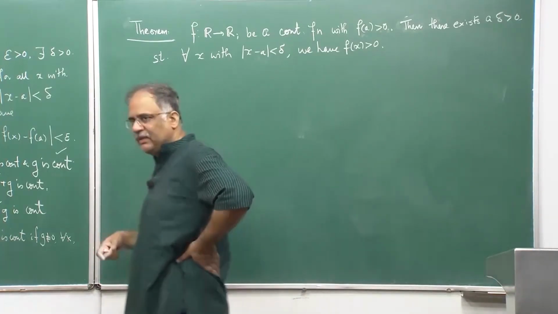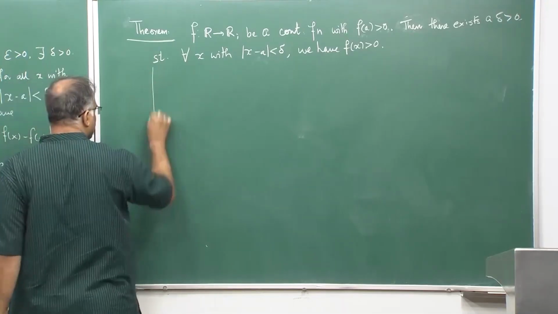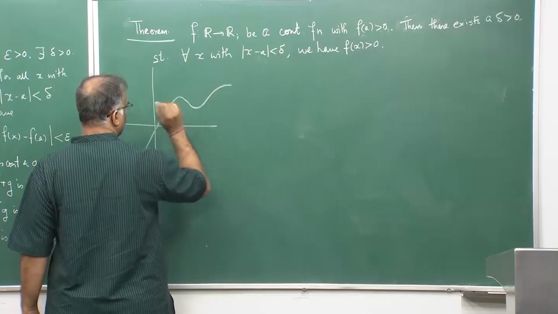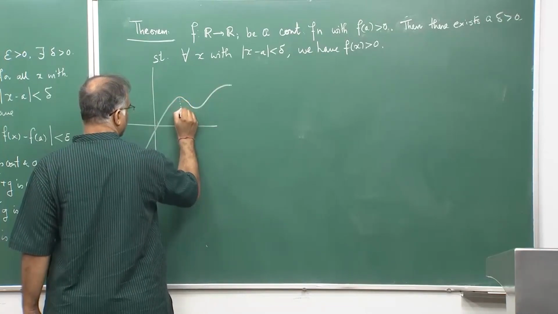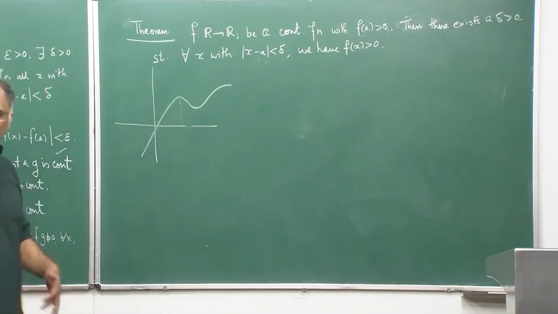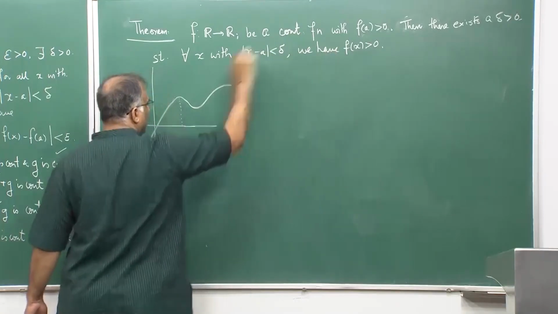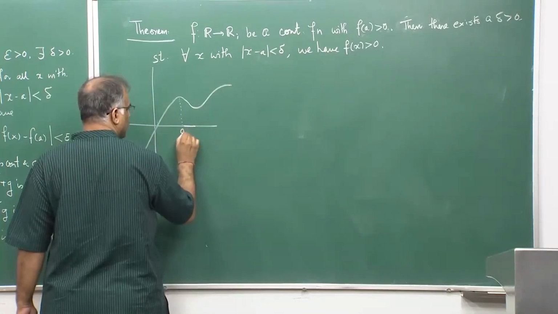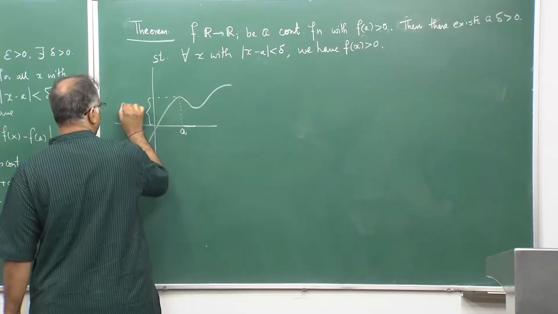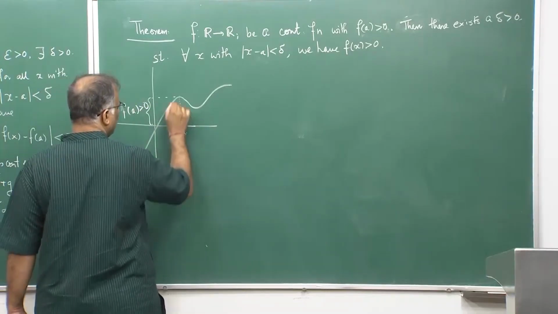But if I change the delta, if I make it bigger, that story might just break. So, if you look at a continuous function like this, it does not matter: f(a) could be bigger than 0, f(a) could be less than 0. If f(a) is strictly less than 0, the inequality will change. So, this is a and this is my f(a), and f(a) is strictly bigger than 0. Now, let me look into this interval.